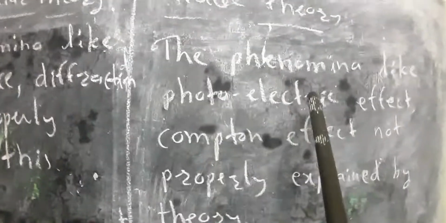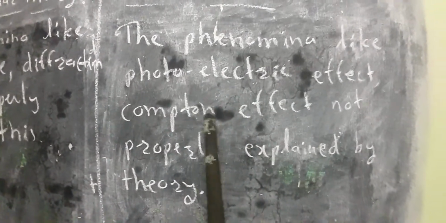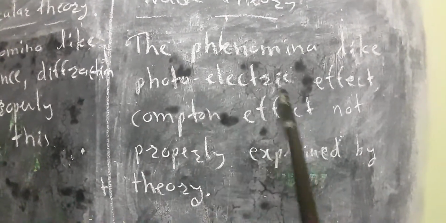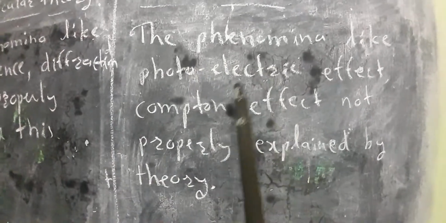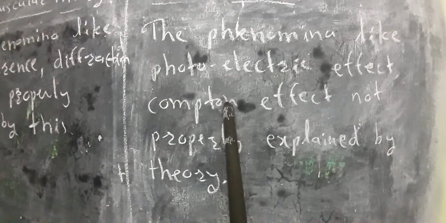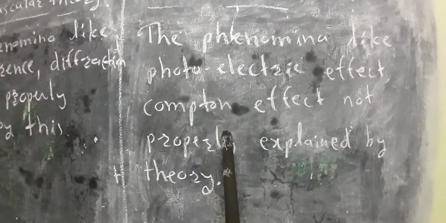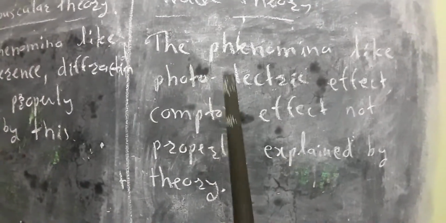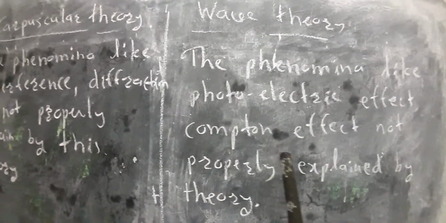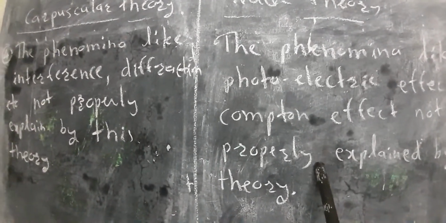On the other hand, phenomena like the photoelectric effect or Compton effect are not properly explained by the wave theory. To understand the photoelectric effect and Compton effect clearly, we should go through the particle nature. That means this theory fails to explain these two concepts, and therefore we have to consider the particle nature of light, and that is why light is considered to have dual nature, namely particle nature and wave nature.